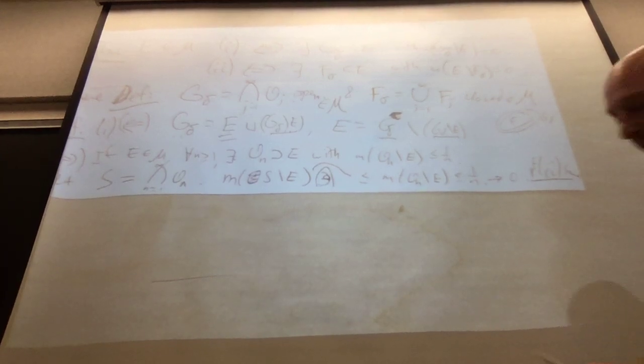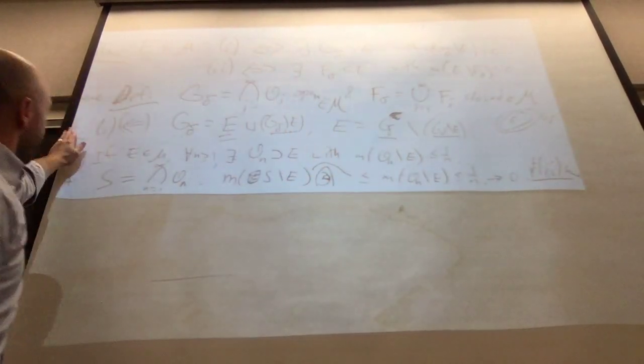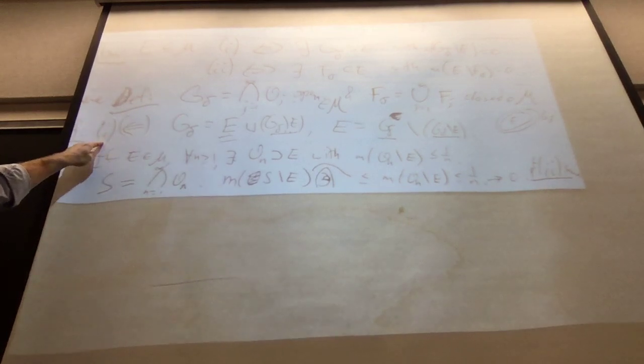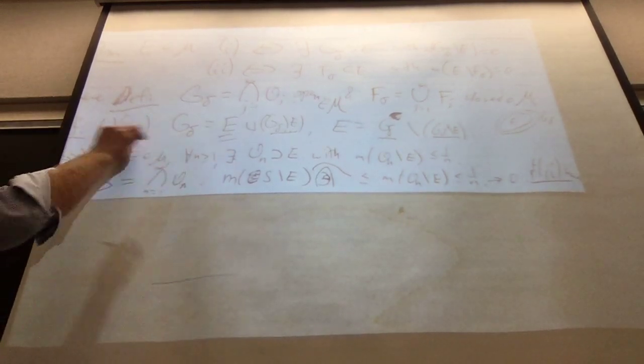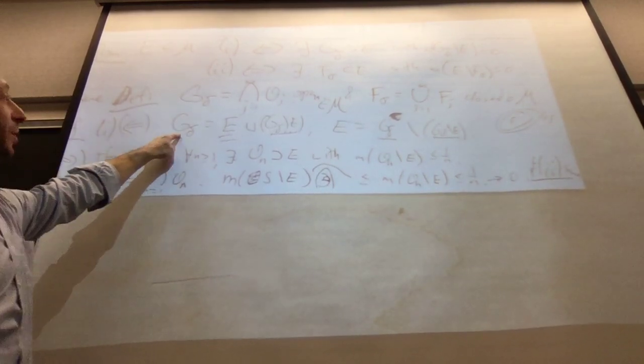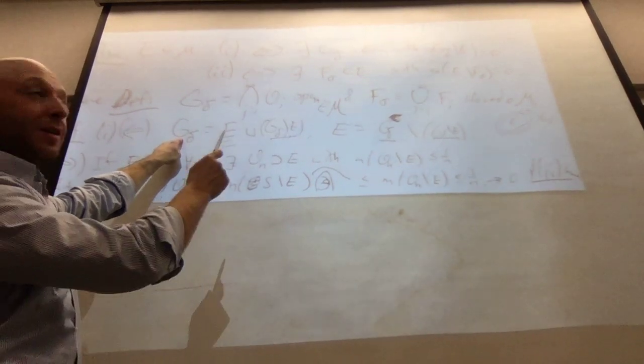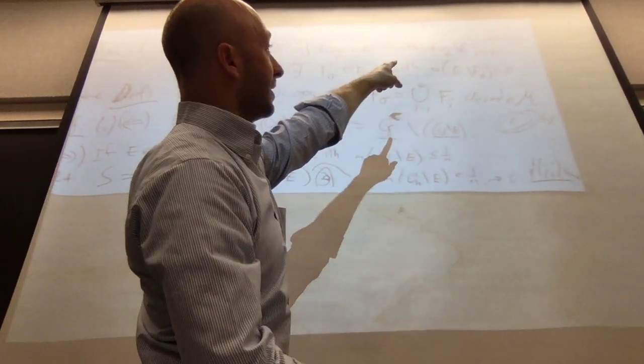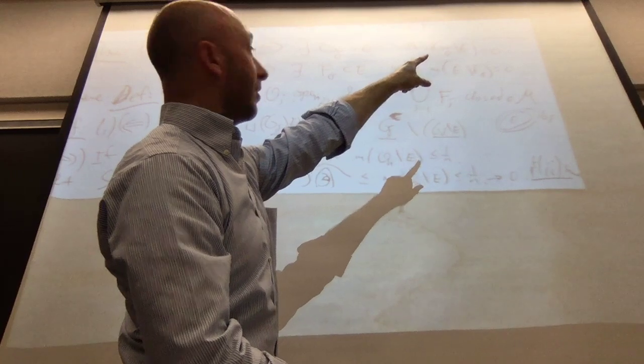Can you explain the first step, why E is measurable, because of G delta complement minus? So this first proof is that 1 holds in that direction. We're assuming that there exists a G delta which contains E with set difference having measure 0.